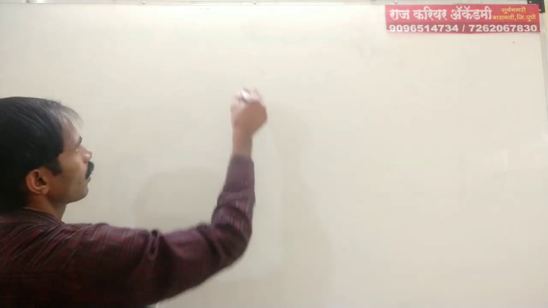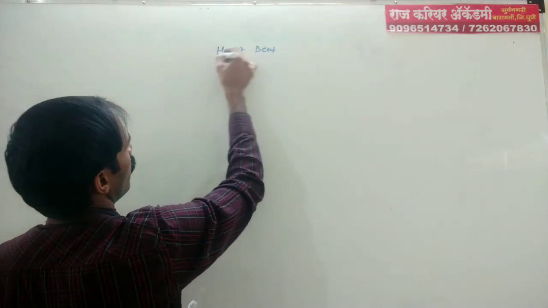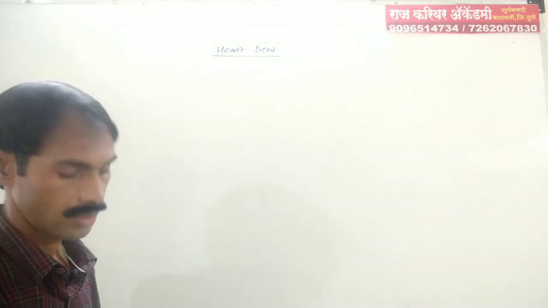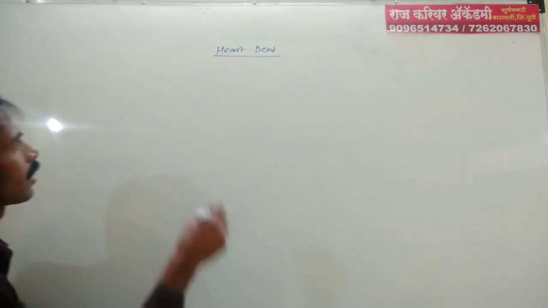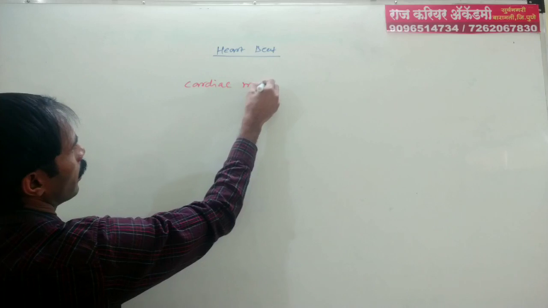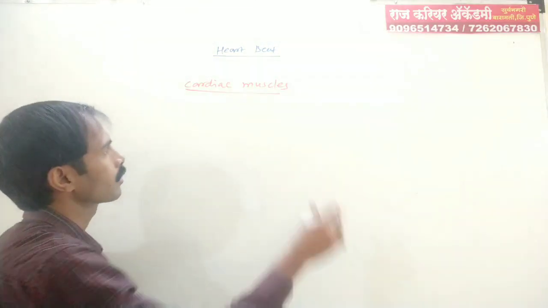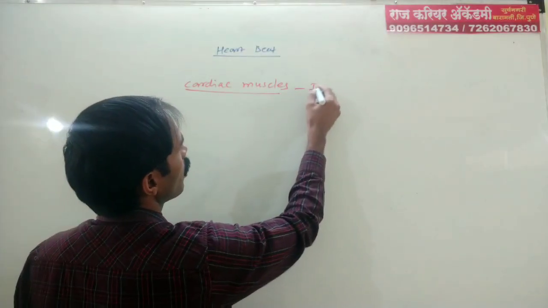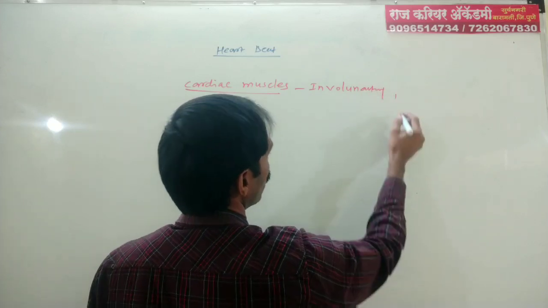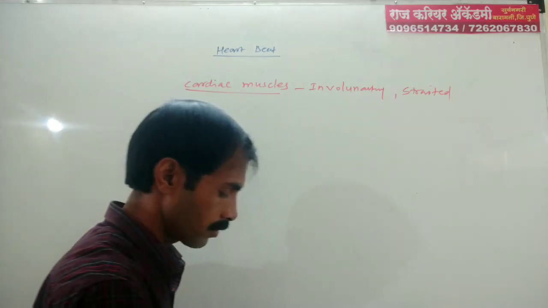Our next point: heartbeat. As we know, the heart is formed by cardiac muscles. In the last lecture we saw that cardiac muscles are involuntary in nature and striated.